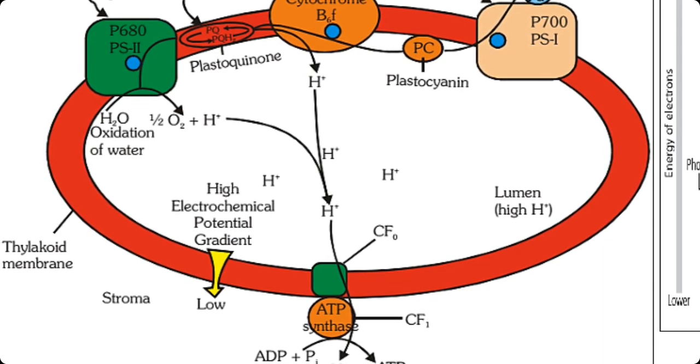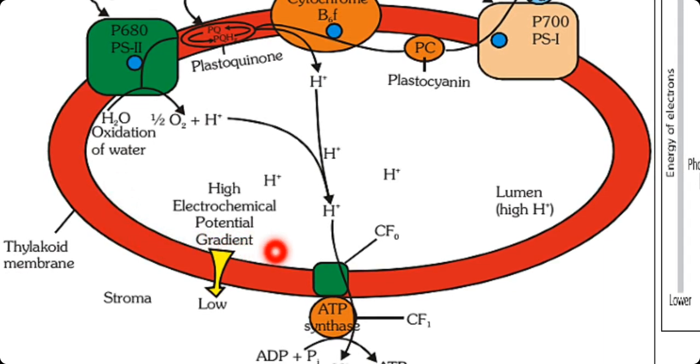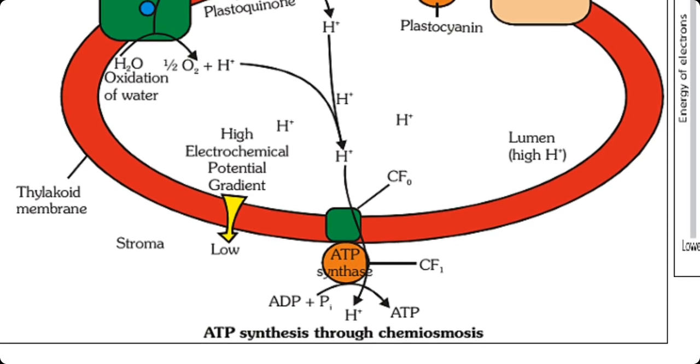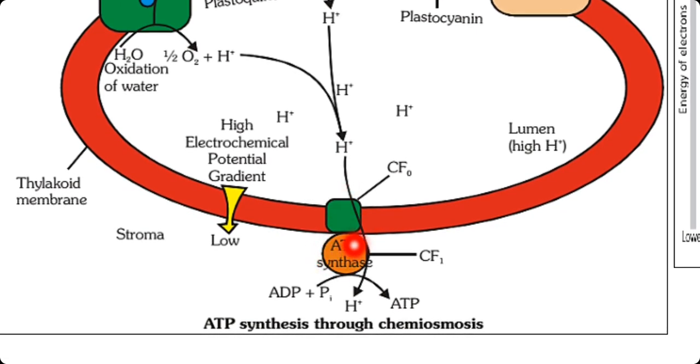Now if any membrane is separated by a concentration gradient of any chemical ions, then that membrane will be damaged easily because of this potential difference. So to avoid that potential difference and electrochemical gradient, the ATP synthase enzyme is working to transport the protons from high concentration to low concentration.